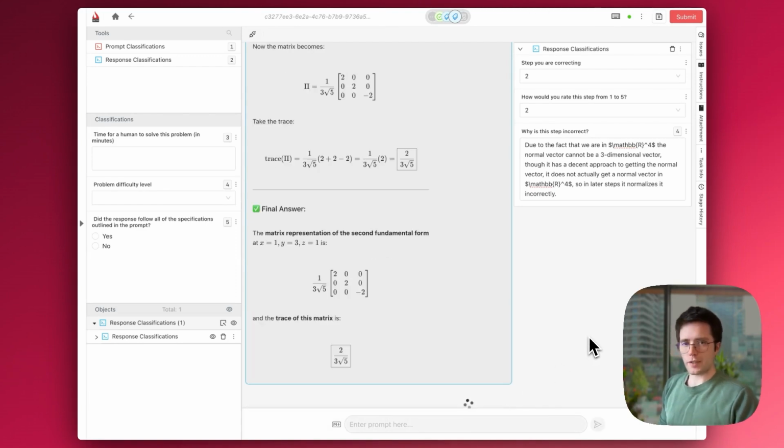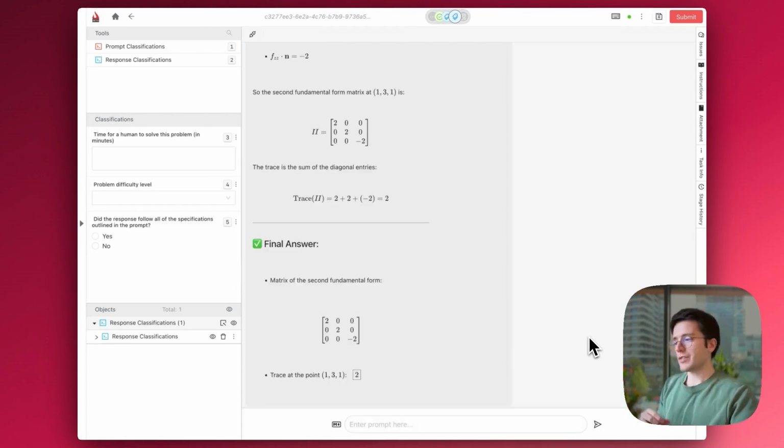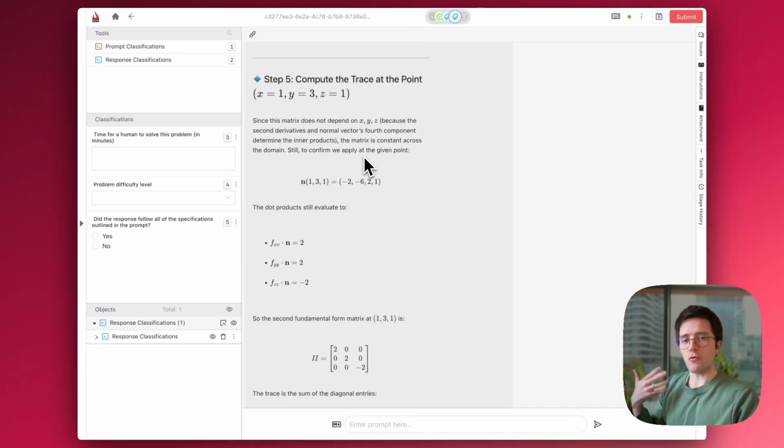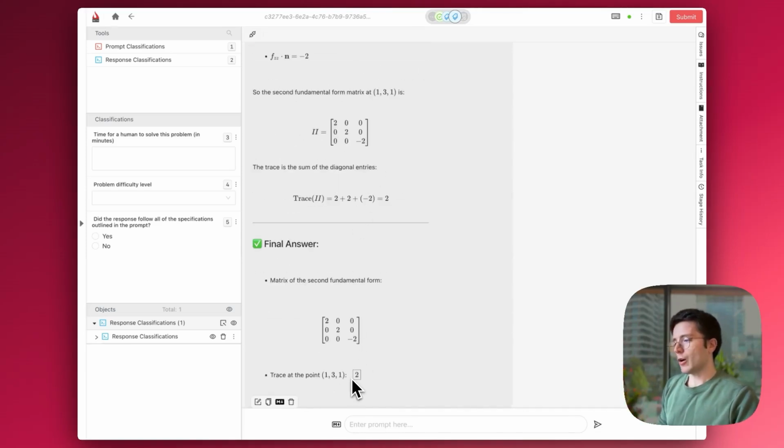Once I click on correct here, what I'm basically doing now is asking the LLM to rethink it through, but this time using my input as help, using my step as the basis. And so now you can see that the LLM has recomputed, re-reasoned everything, and it has now come to the right conclusion, which is 2.